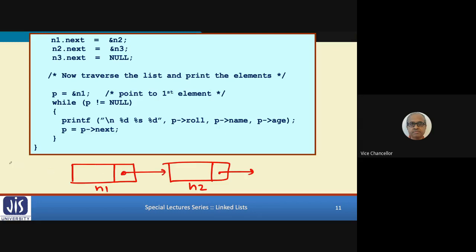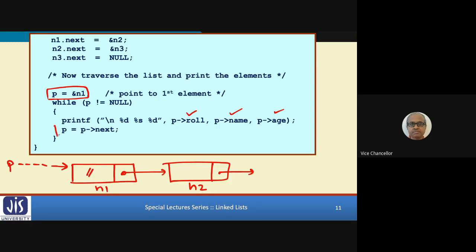So initially p was pointing here, right? P was pointing to n1 because we have written p equal to address of n1. So in this while loop, p not equal to null, p is not null because p is containing the address of n1, a valid address. It is printing role, name and age of n1 because p is pointing to n1.